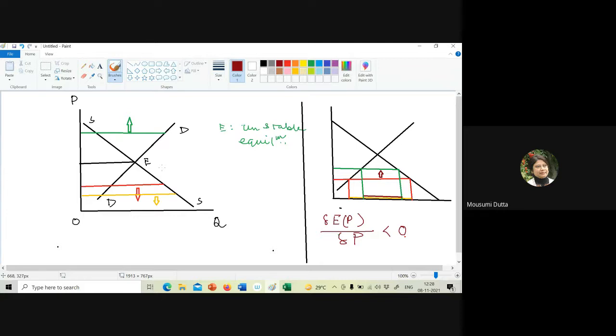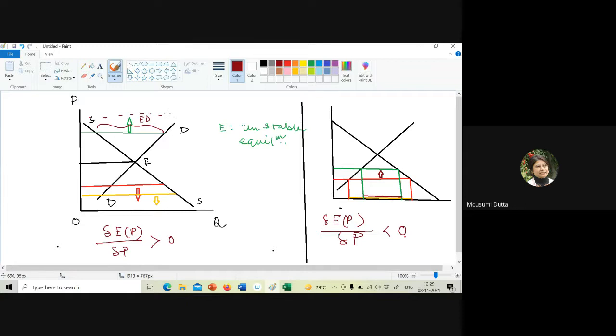Okay, and if you look at this model here, del EP by del P is positive, because if there is excess demand, positive excess demand, price is going up, and that in turn will increase the volume of excess demand.